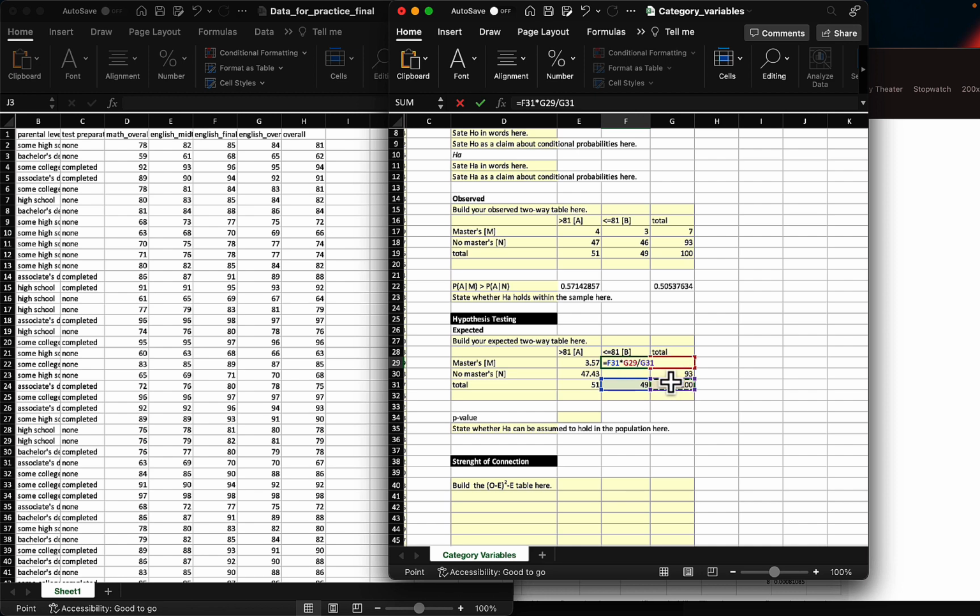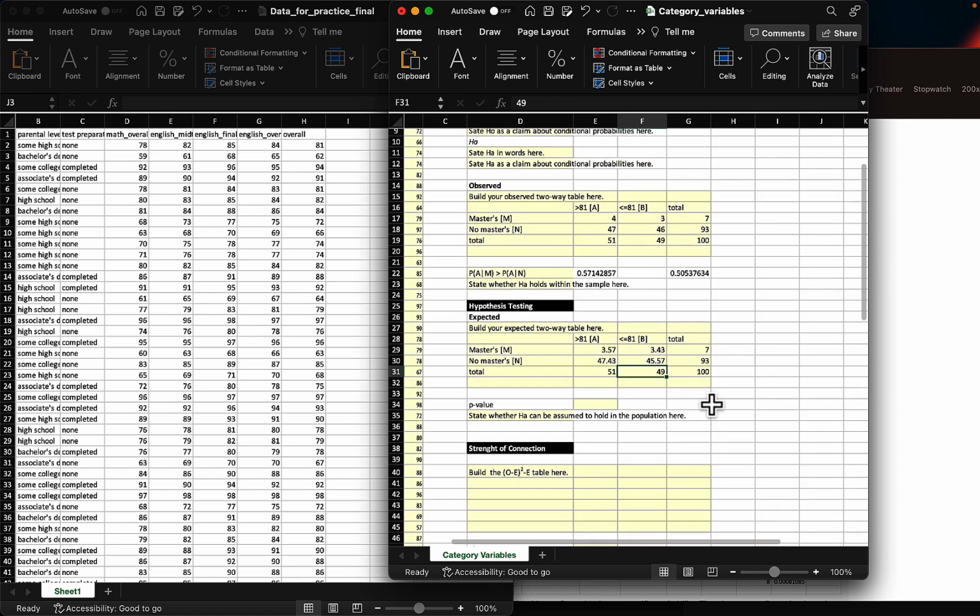Whoops, grand total here. And one last time, marginal column total times marginal row total divided by grand total. I think it looks good, but here we have a bit of an issue because we have two values here that are smaller than 5.